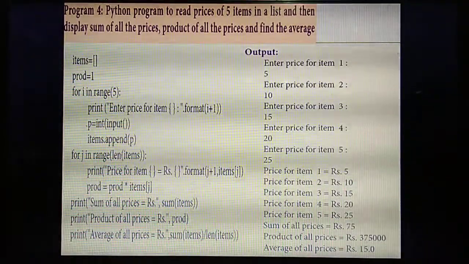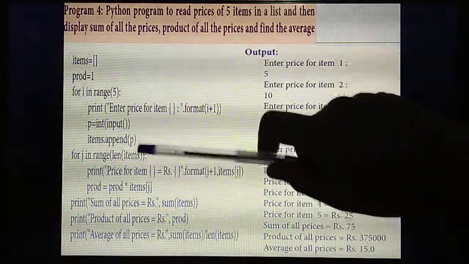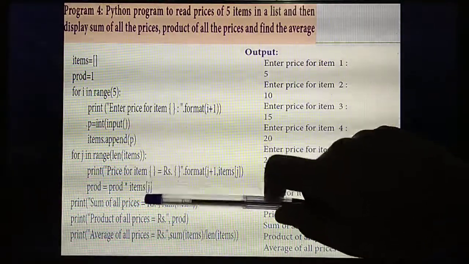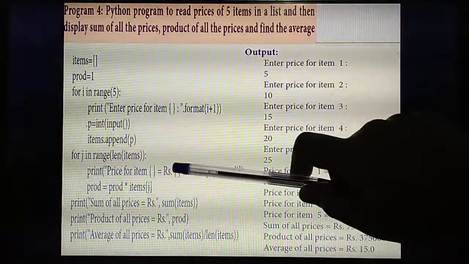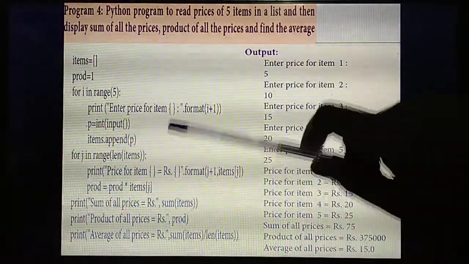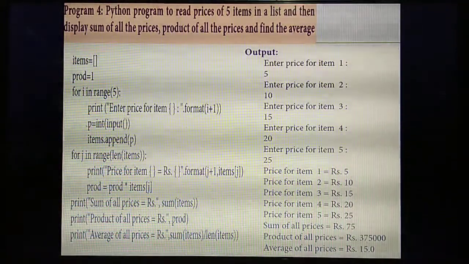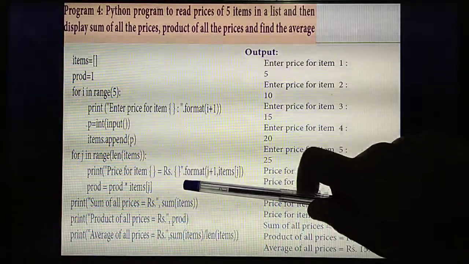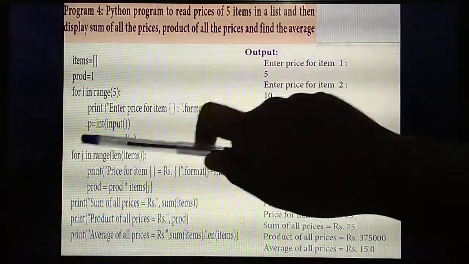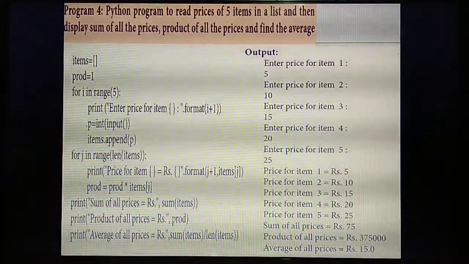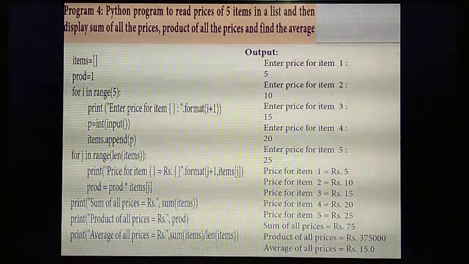Okay. Understand what is the format of function? So, here you are going to enter price for item 1, item 2 till 5. Likewise, you are going to enter however many items you are giving. That many times it will get incremented. So, in the format function, which variable needs to get incremented? j plus 1. Understand what's the meaning of j plus 1?